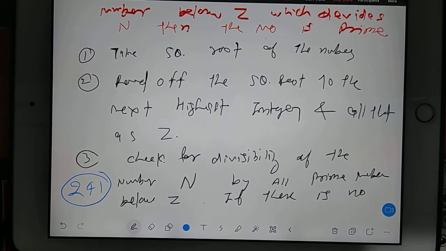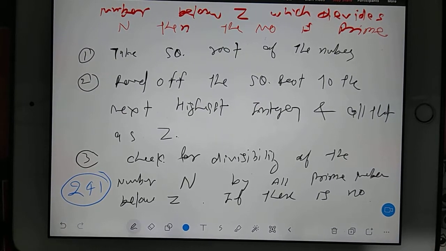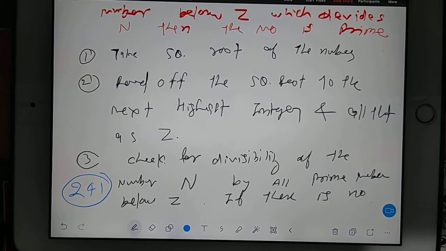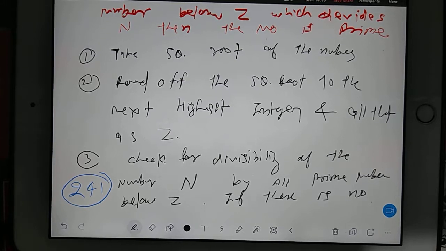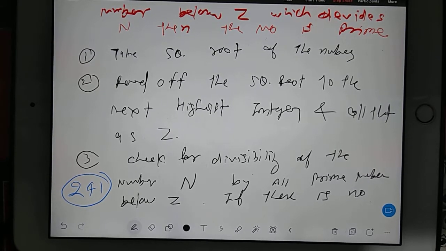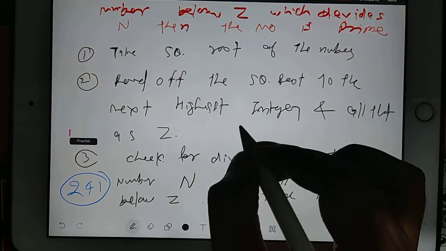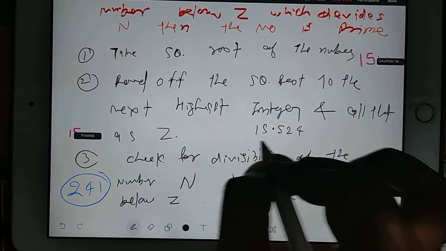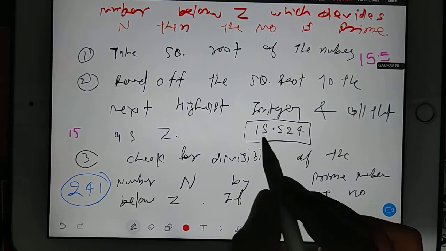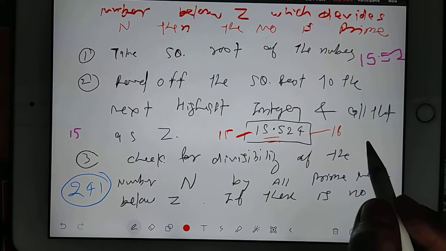and let's check whether this number is prime or not. So first of all, use your calculator and tell me what is the square root of 241. Tell me the square root of 241. Okay, so the square root of 241 is coming as 15.524. So this number is lying between which two numbers? It is more than 15, but it is less than 16.